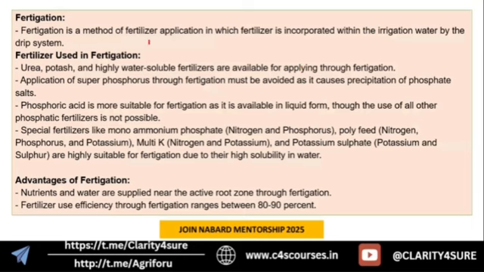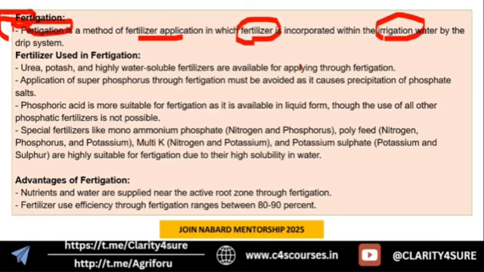So let's see fertigation. Fertigation is a method of fertilizer application in which fertilizer is incorporated with irrigation, that is, fertilization through irrigation, like a drip system. As we are applying fertilizer through irrigation, it must be water soluble. That's basic, right? If we are going to mix and provide the fertilizer through irrigation, it should be water soluble. That becomes a limitation for fertilizers which are not soluble in water.